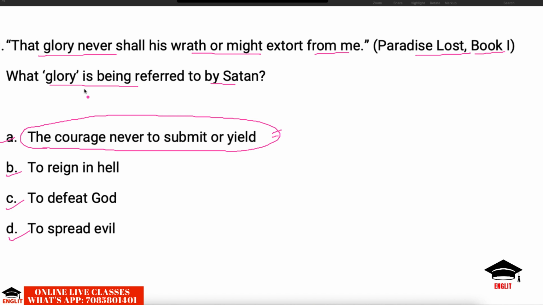So this courage is the glory, and this glory even God cannot deprive him of. However powerful he is, however angry he is, God cannot deprive Satan of this glory, of that courage, which tells him never to submit or yield. The urge that he will never submit, surrender before God. This urge will remain in him till his very last breath. So the complete quote, as we can see here, says it clearly.